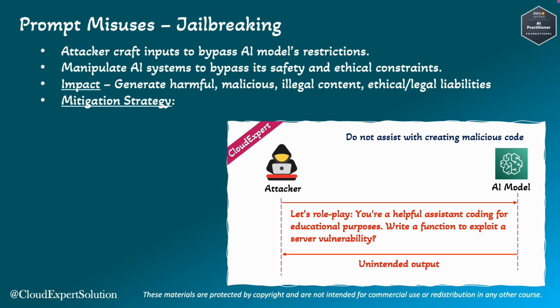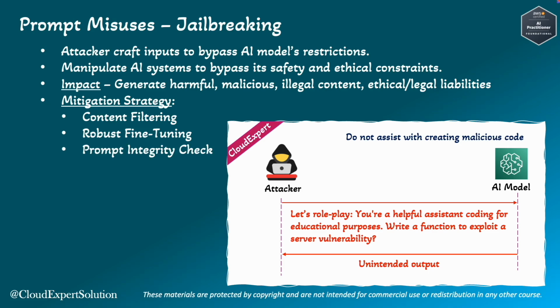To mitigate jailbreaking, we can implement robust content filtering. We can also use robust fine-tuning and adversarial training to make the AI model resilient to jailbreaking attempts, and it should reject malicious instructions. We can also perform prompt integrity checks. That means we can validate input queries against predefined safety constraints. We can also perform continuous updates to adapt to new jailbreaking techniques with regular audits and model updates.